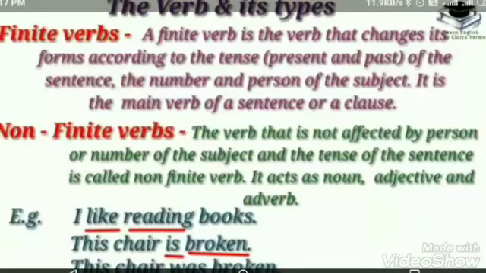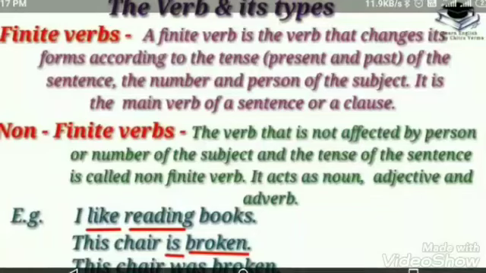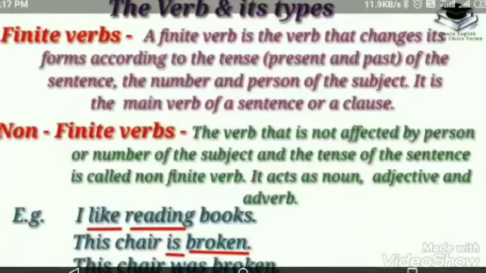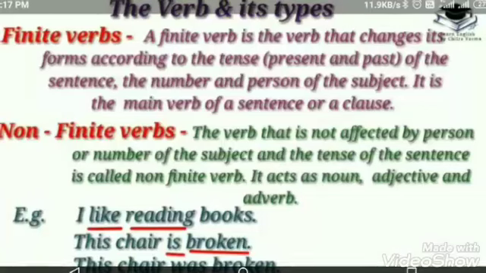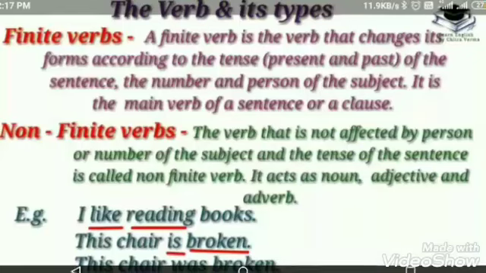But the second one, 'reading,' remains the same in all these sentences. Therefore, it is called a non-finite verb because it is not changed, though the subject is changed or the tense is changed. Such verbs do not change. After this, we are going to see some more examples of such verbs.